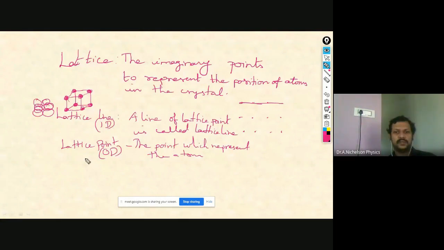Then lattice plane. Lattice plane means a plane of lattice points. For example, you can consider this as a plane.